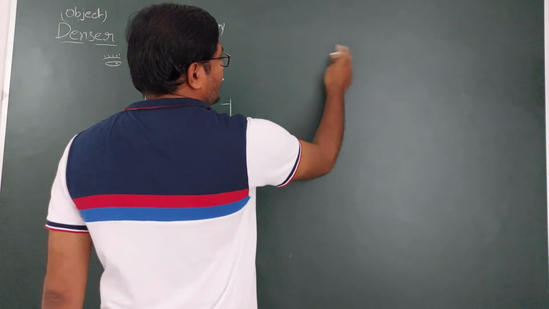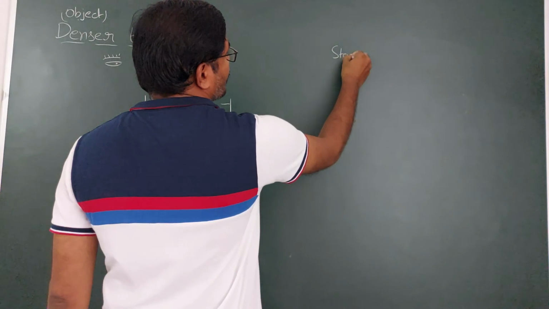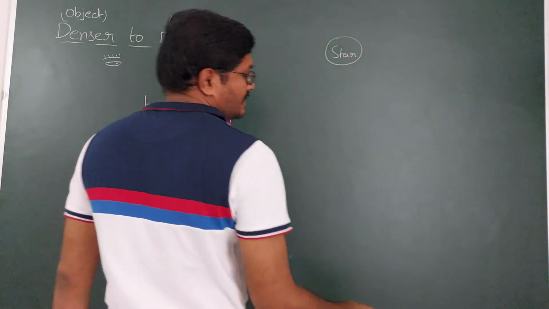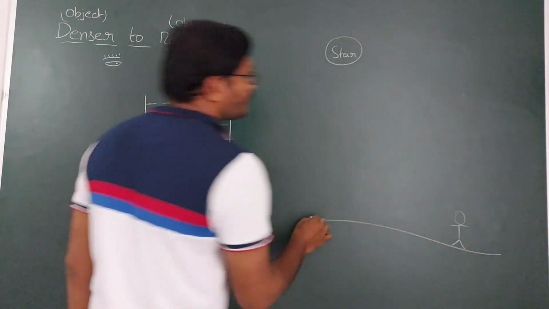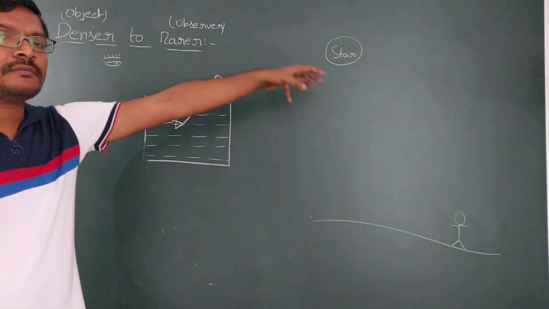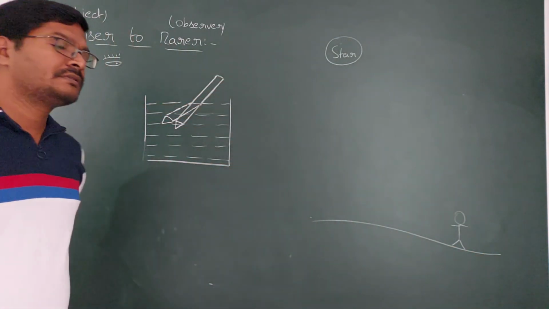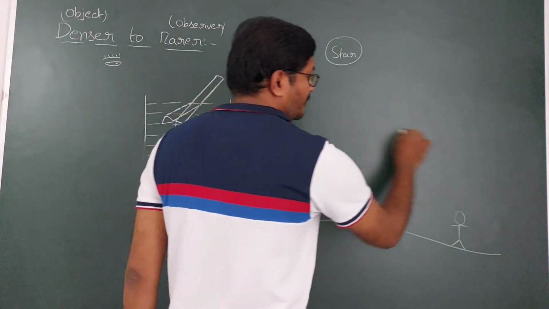Suppose here is a star and there is an observer on the ground. From the star, light is coming towards the observer. Here you are having the atmosphere.